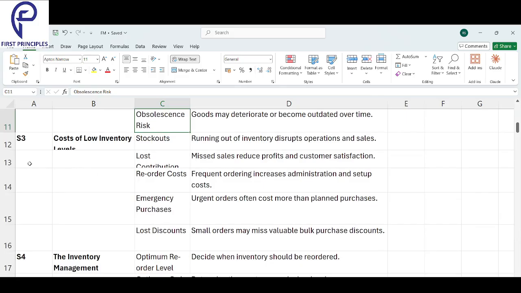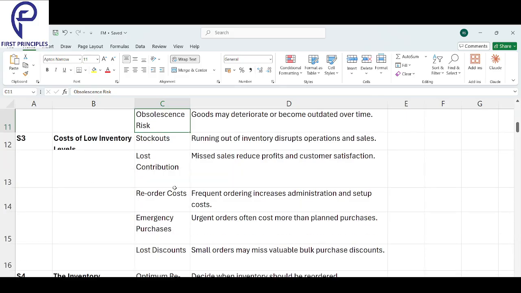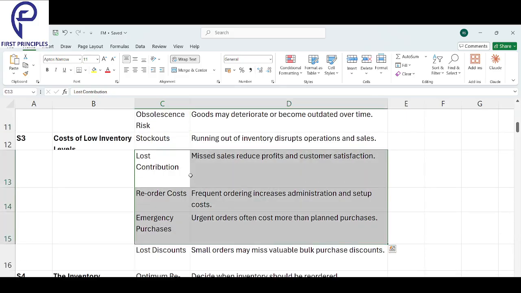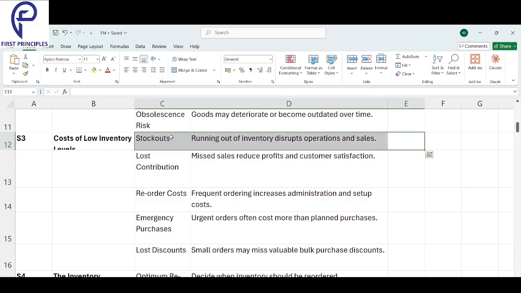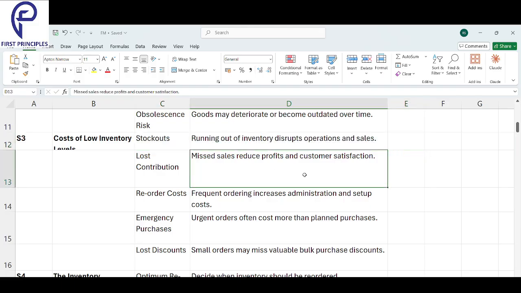Now, if you have low inventory, what is the problem? First of all, stockouts. Your customer will go, and your sales will go down. Second, your contribution will be lost.